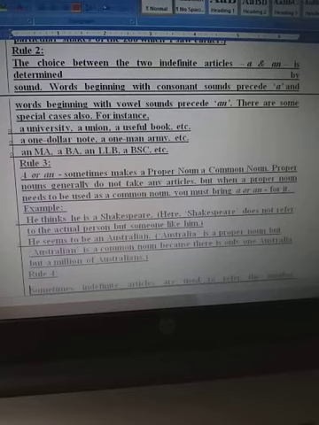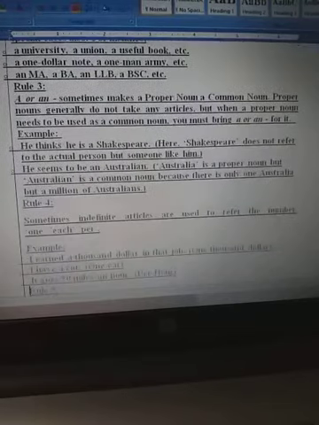For example, he thinks he is a Shakespeare. So students, here Shakespeare does not refer to the actual person that was a poet and writer, but someone like him. He seems to be an Australian. Australia is proper noun, but Australian is a common noun because there is only one Australia, but a million of Australians are there.